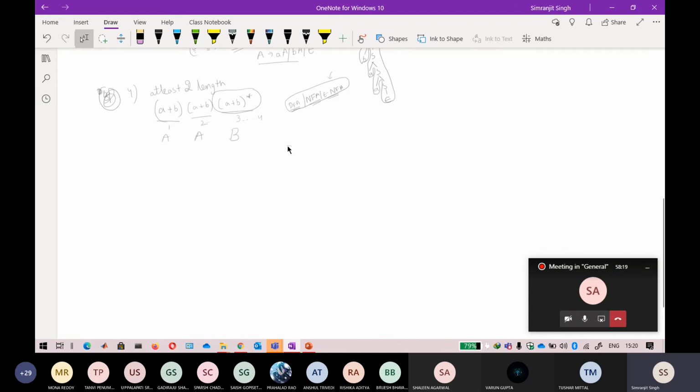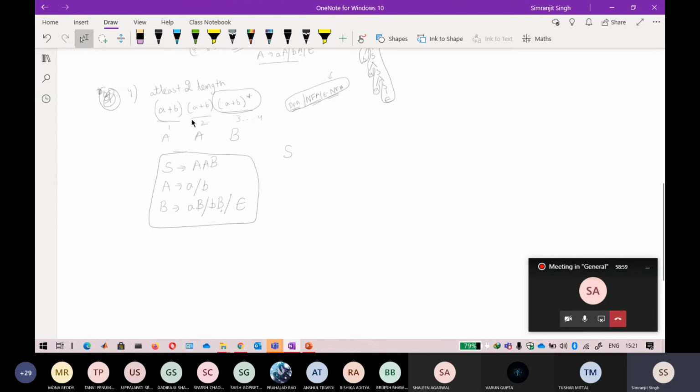Okay, so now start with the start variable S, and it goes to AB. Now A corresponds to a or b, and B corresponds to (a plus b) star. Now what is (a plus b) star? If you remember, just write it like this: a, b, ab, bb, abb. This is a b, this is a b, this is a b, and so on. So that is the corresponding grammar.